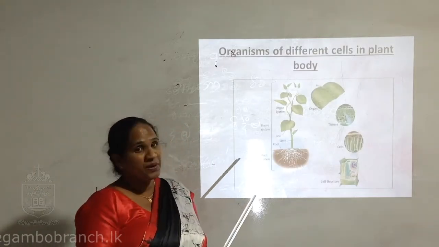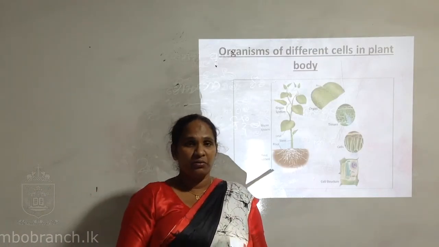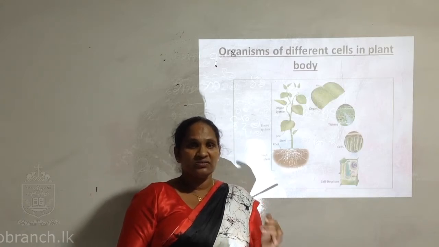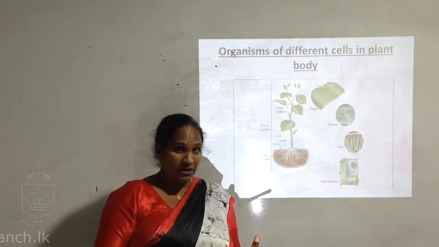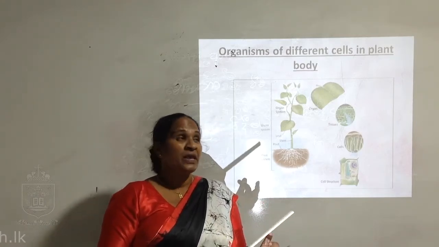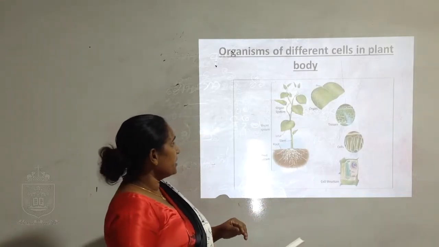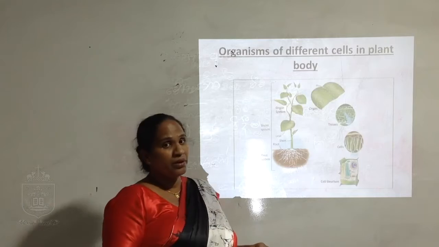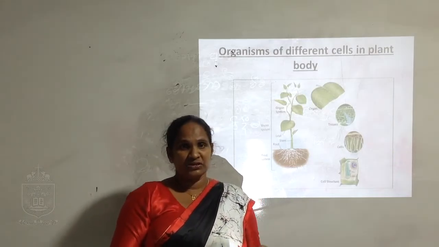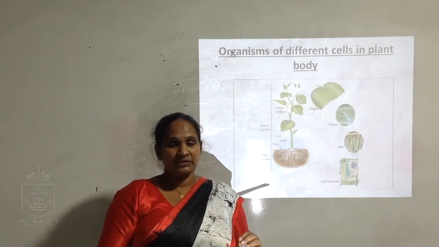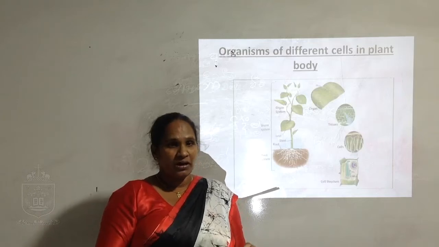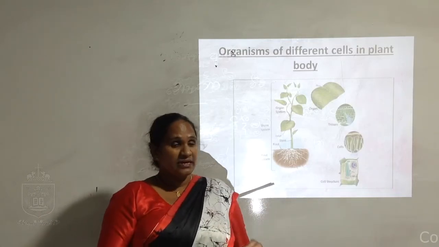And the other one is plant. I told you when we talk about living characteristics, we have to talk about microorganisms, plants and animals. Here this is a plant body. In this plant body, the basic functional and structural unit of the organism is the cell.